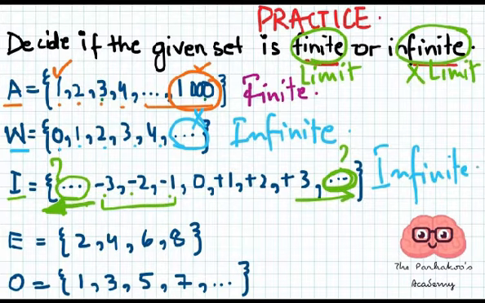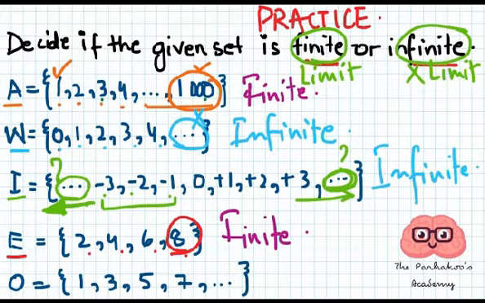The next is E equals 2, 4, 6, 8, which is a set of even numbers. So where it ends, you need to see where it ends. It ends at 8. Yes, it's ending at 8, so this is a set with a limit, so this is a finite set. The last one here is O equals 1, 3, 4, 5, 7. This is the continuity, it's showing the continuity, so it's an infinite set.